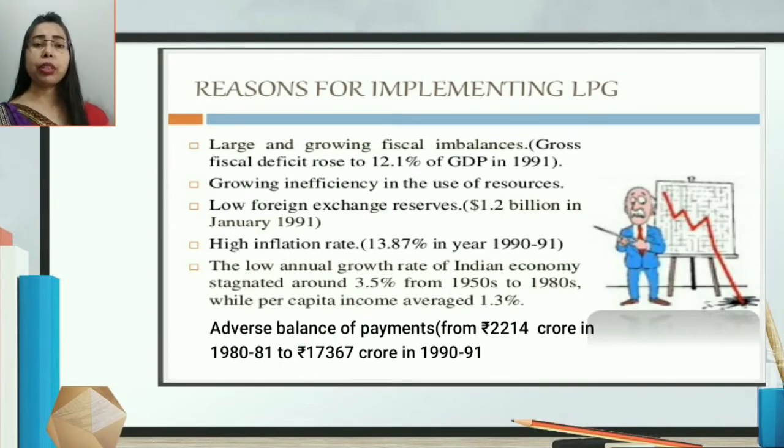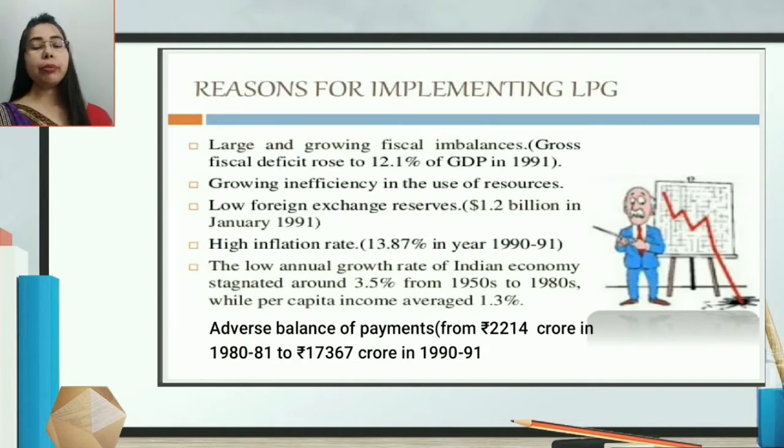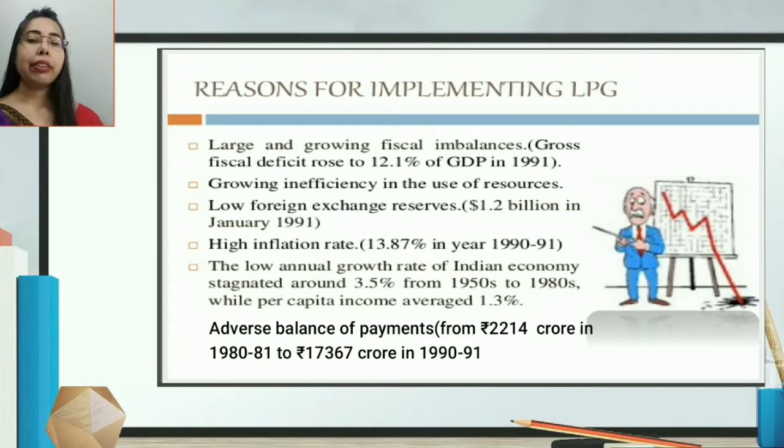Prices were going up day by day, and we had a problem of taking a loan also. Such a condition was there. In fact, the growth rate of the Indian economy was becoming stagnant, though we were increasing each and everything. Even after that, we were not able to increase the growth rate. It was only around 3.5% from 1950 to 1990, and the per capita income growth was around 1.3%, which is not a good rate.